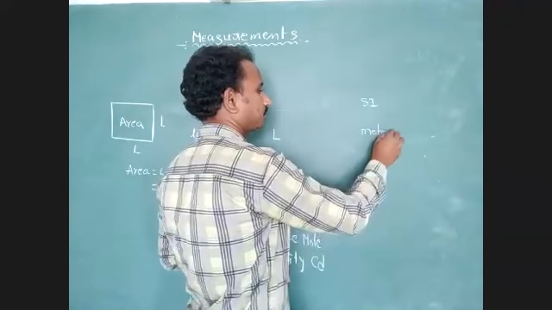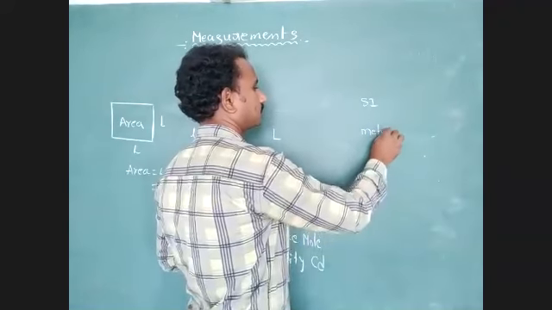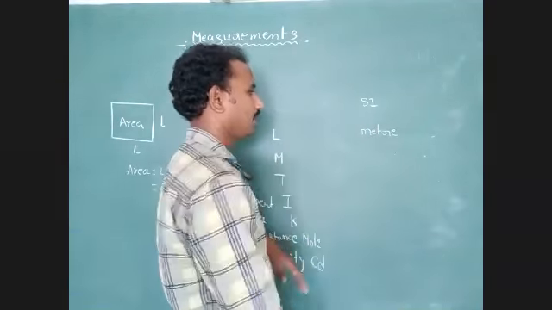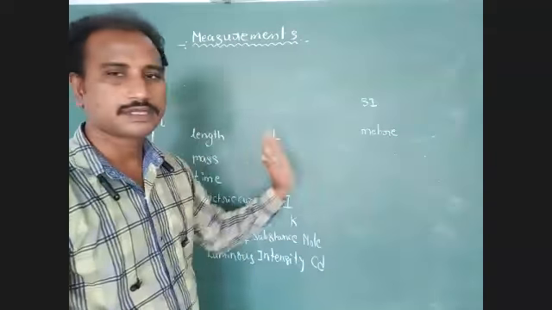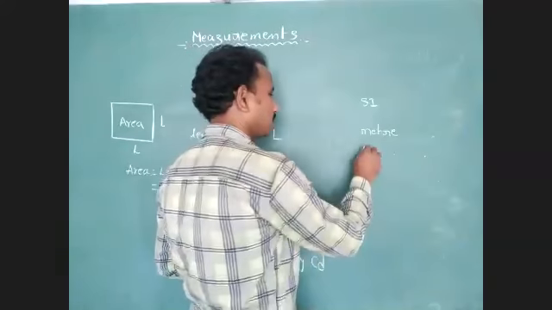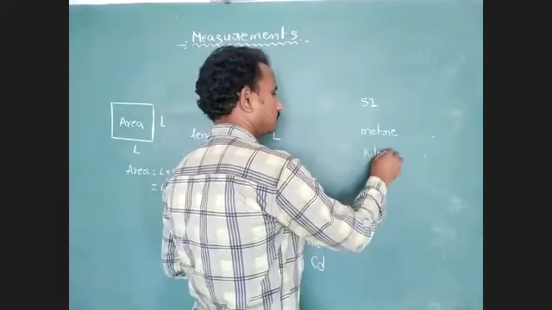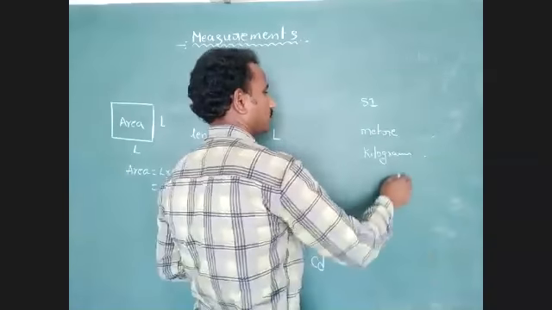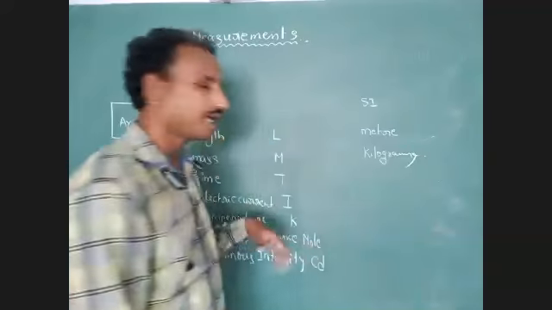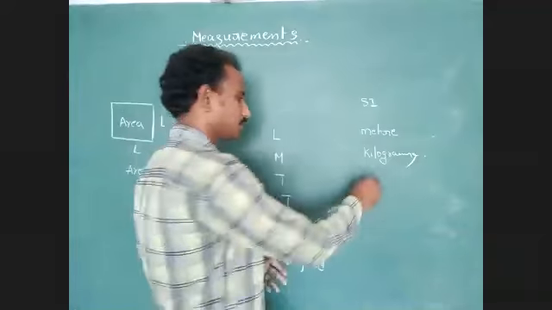The next one, mass is expressed in kilograms. Next, time is expressed in seconds.